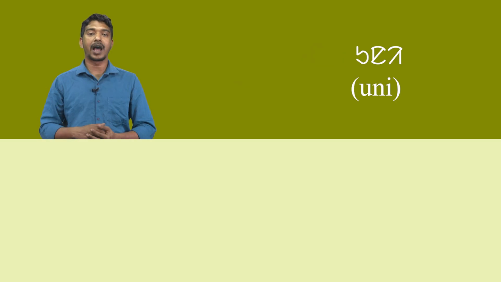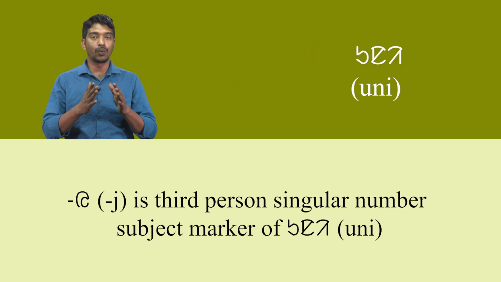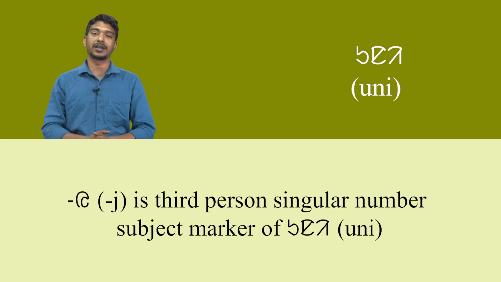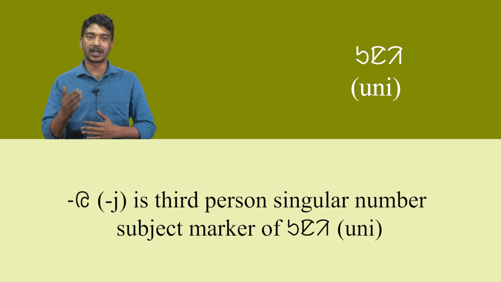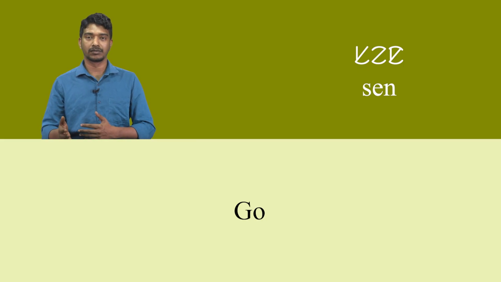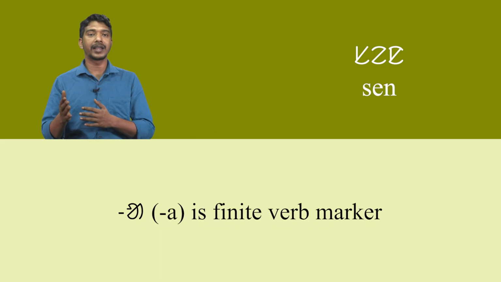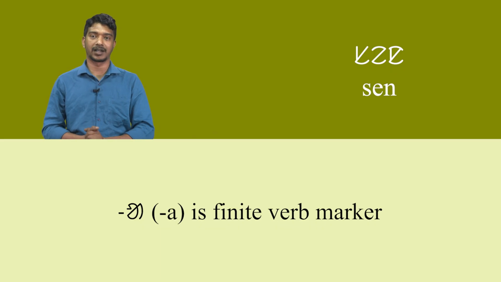In the first sentence, uni senoa means he goes. Here, uni means he or she. We is the third person singular number subject marker of uni. The next word, sen, means go. O is a verbal suffix. A is the finite verb marker denoting completeness.